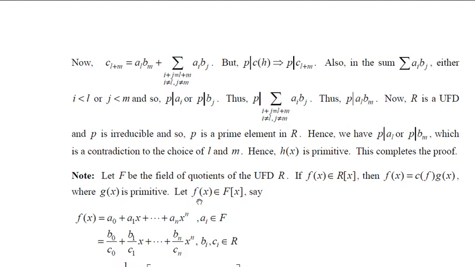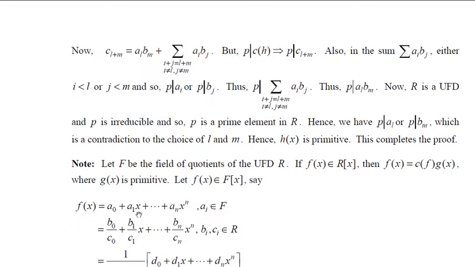And let us assume for the time being that f of x is a polynomial in F of x. So f of x is of the form a0 plus a1x plus etc. up to anx to the power of n, where ai belongs to F. But remember, your F is the field of quotients of R. Therefore, I can write this as b0 by c0 plus b1 by c1 etc. up to bn by cn, where b0, b1 etc. up to bn, c0, c1 etc. up to cn, all of them belong to R.